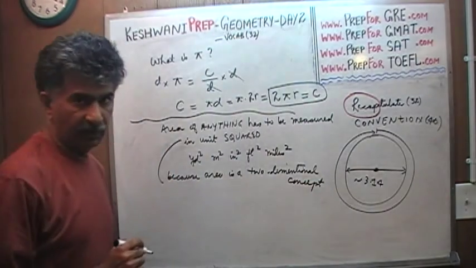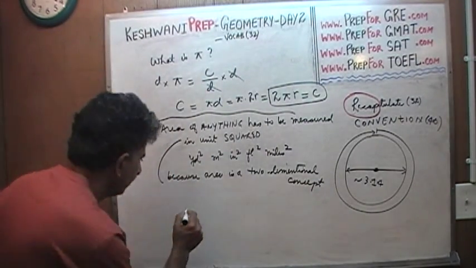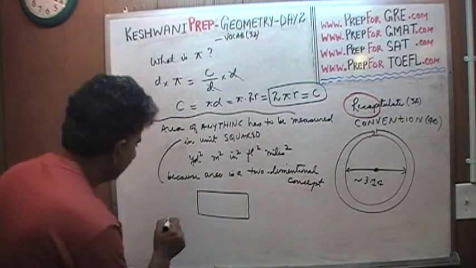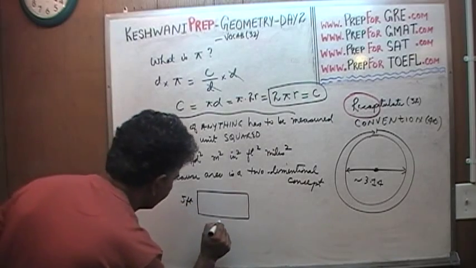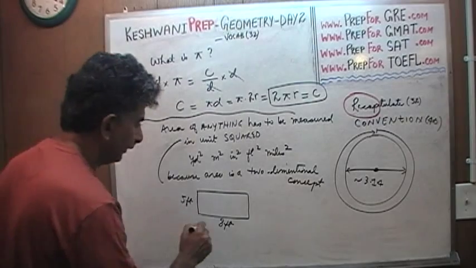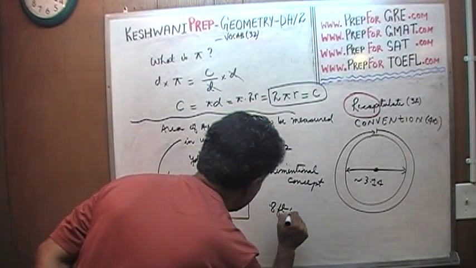Area is a two-dimensional concept. For example, if we talk about the area of a rectangle, and if this happens to be 5 feet and this happens to be 8 feet, how do you find the area of this rectangle? You're going to multiply length times width. So you're going to have 8 feet times 5 feet.